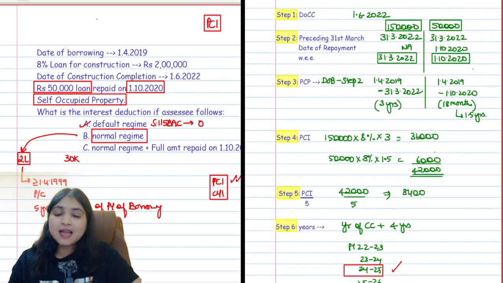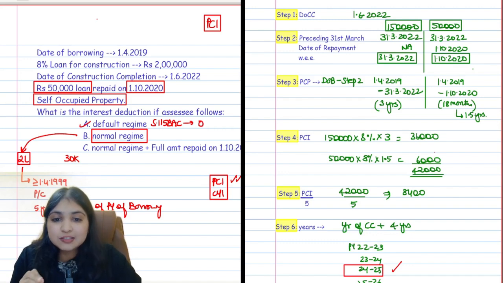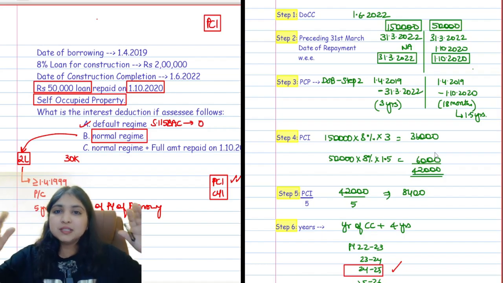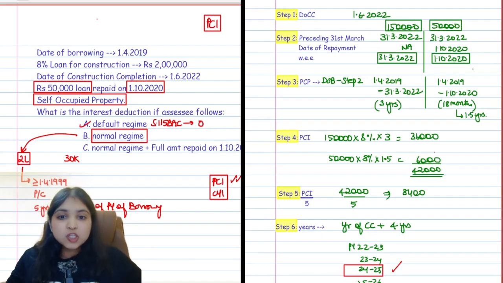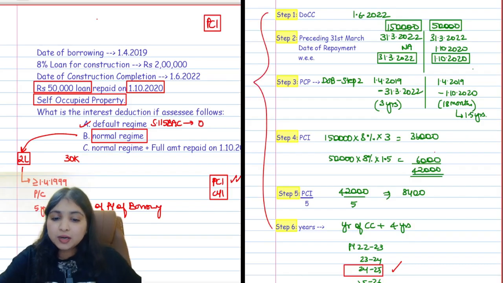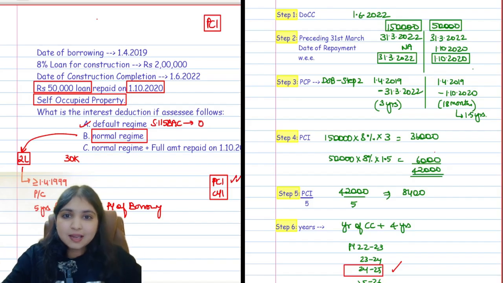Basically, see guys, from an examination point of view, if they give me too many adjustments, and I have to sit and apply logic, I will end up taking too much time. That is the whole reason why, especially when it comes to DT, I always tell students learn with sequence. First understand the logic and then convert that logic into sequence, so that in the examination you can simply fit the numbers in the sequence and quickly arrive at the answer. When you have a sequence like this, you don't spend too much time in the examination thinking. Your hand will just flow. Autopilot mode, your hand will just flow. You will not end up spending too much time thinking, because you know exactly where you're supposed to fit in the numbers.